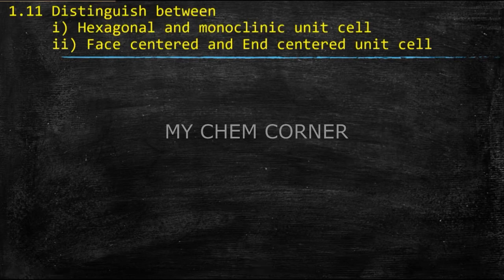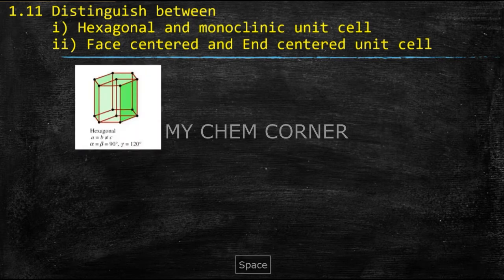So the next question is 1.11. It says distinguish between hexagonal and monoclinic unit cell, and the second question is face-centered and end-centered unit cell. In this, we will look at the diagram of each to understand what it is. So the first question is distinguish between hexagonal and monoclinic. This is a diagram of a hexagonal. You can see that there are different edge lengths and different angles also. So let's look into it in detail.